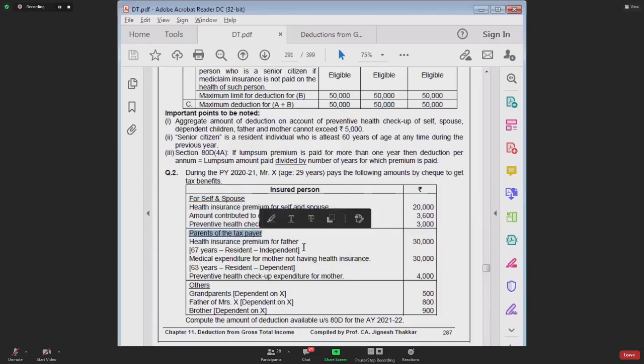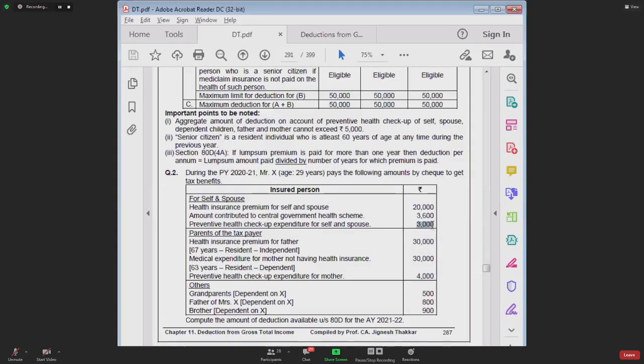Parents of taxpayer, group 2. For health insurance premium, normal limit 25,000, including preventive health checkup. Special limit extra 25,000, and medical expenditure 50,000, but total cannot exceed 50,000. Premium plus the medical expenditure cannot exceed 50,000.